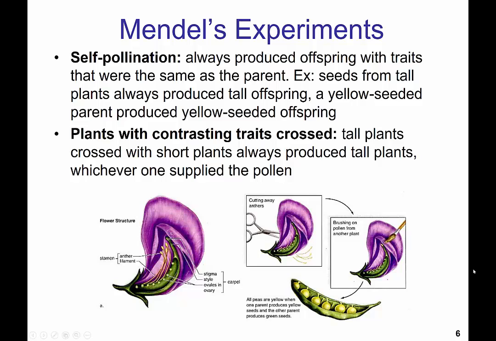In his experiment crossing tall plants with short plants, he found that it always produced tall plants, whichever one supplied the pollen. Looking at the anatomy of the pea plant, specifically the pea flower, we can see how he was able to control crosses by either cutting away anthers and brushing pollen on from another plant, or allowing this plant to self-fertilize.